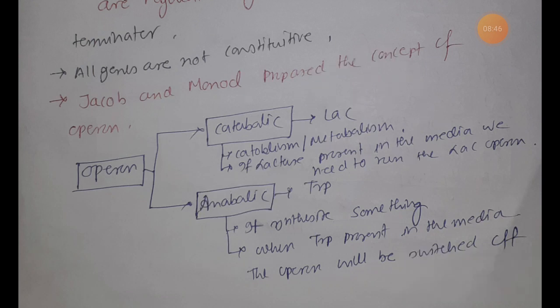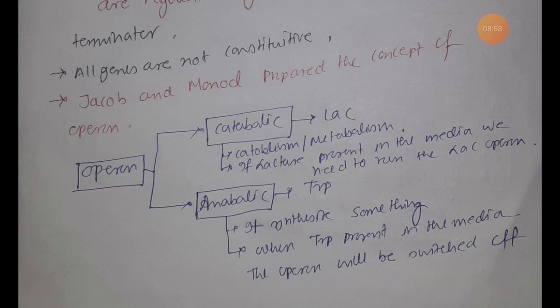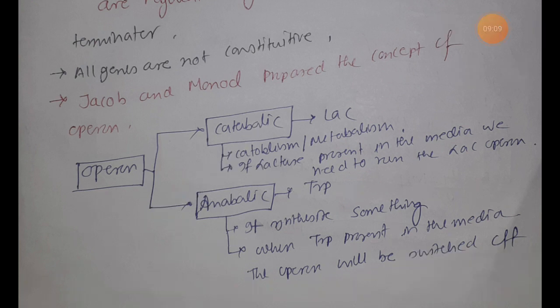So that is the idea. In case of catabolic operon, we can switch on the operon just by adding the molecules in the medium, right? But in case of anabolic operon, the thing is exactly the reverse. In case of anabolic operon, we cannot add any kind of molecules, otherwise the anabolic operon will not start.